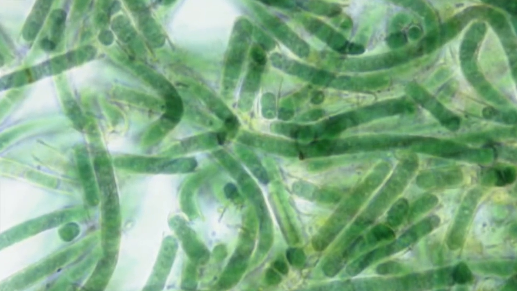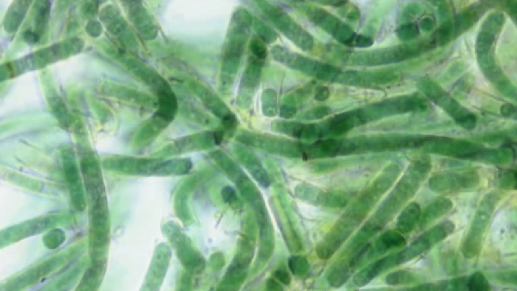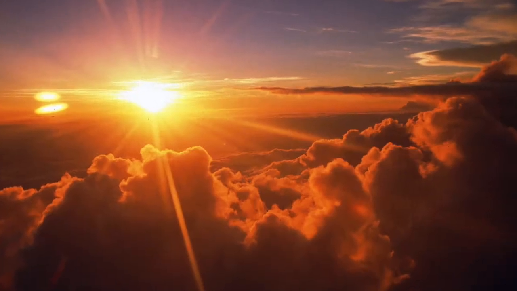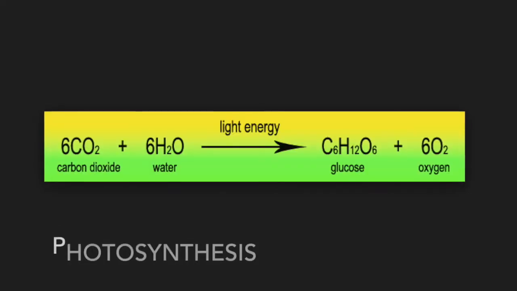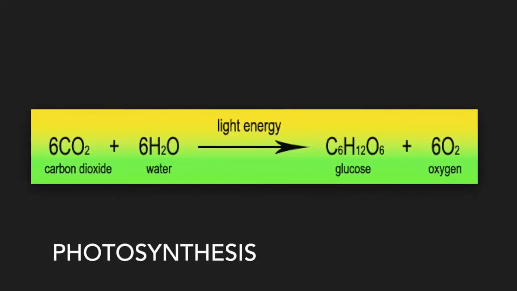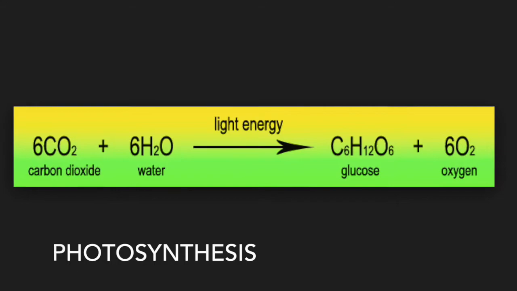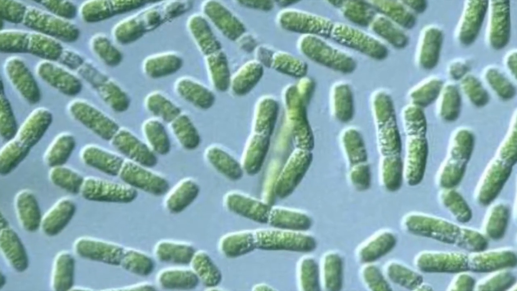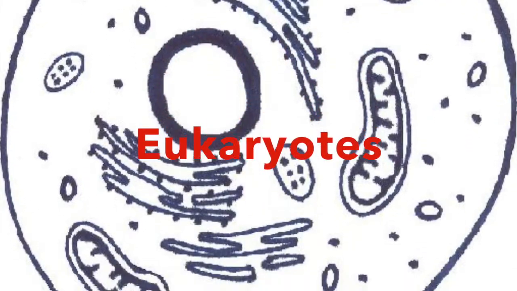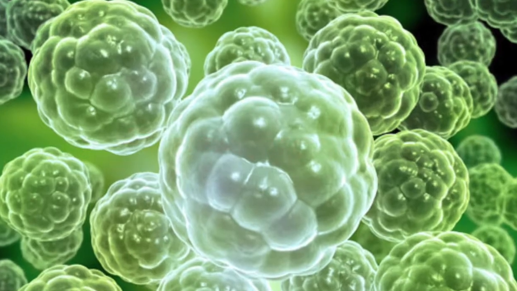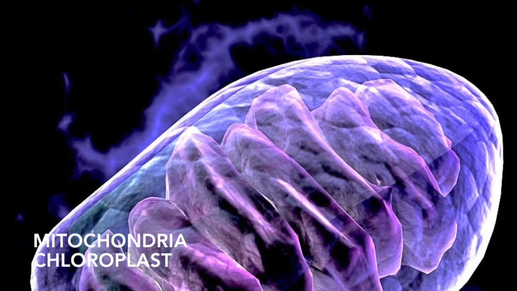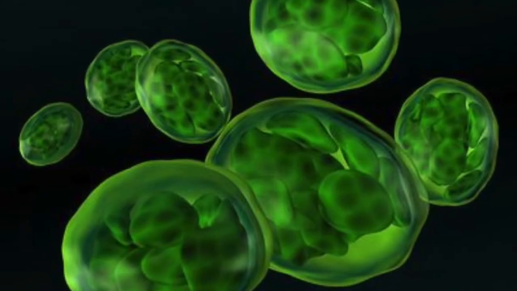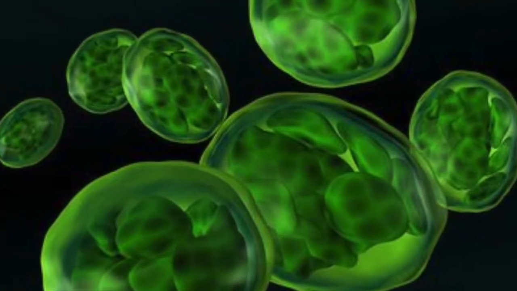They are aquatic and photosynthetic, which means that they reside in water and can manufacture their own food using the sun's energy. They go through the process of photosynthesis, in which they take in carbon dioxide and water to produce glucose and oxygen. Cyanobacteria are extremely important in the creation of eukaryotes. They produced oxygen and evolved into multicellular forms. The mitochondria of animal cells and the chloroplasts of algae and plants evolved from these endosymbiotic cyanobacteria.